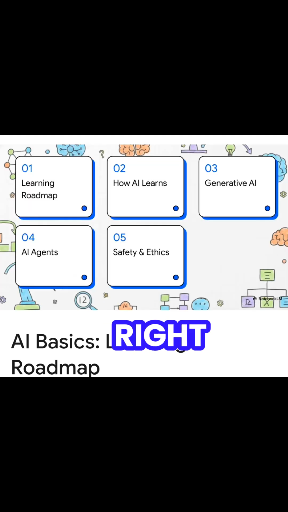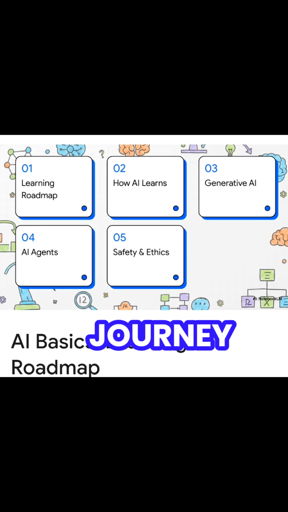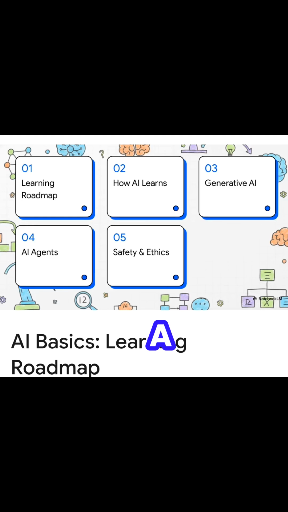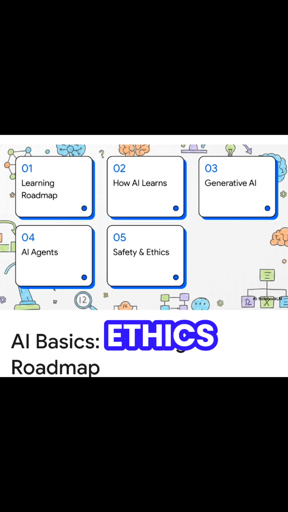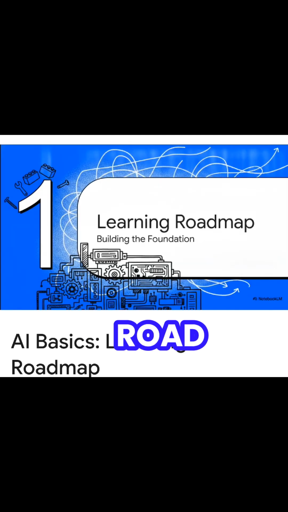Okay, let's dive right into this. We've got a super clear beginner-friendly syllabus today. We'll start by mapping out your AI learning journey, then look at the three main ways AI actually learns. After that, we'll cover generative AI, take a peek at how AI agents work, and finally, wrap things up with some absolutely crucial guardrails around safety and ethics. Ready? Let's get started. All right, first stop on our roadmap, let's build that foundation and figure out what AI actually is at its core, without all the movie magic.